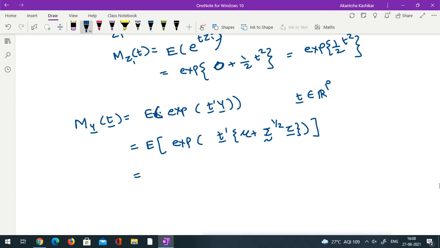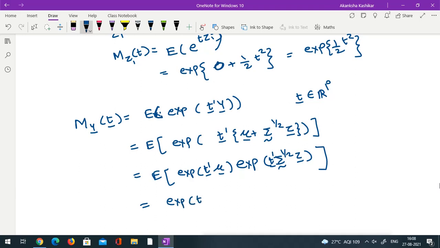So this would become e raised to t prime mu, because mu is also a vector, into e raised to t prime sigma raised to half z. Since t, mu, and sigma are all constants, e raised to t prime mu comes outside the expectation, and I'm left with expectation of e raised to t prime sigma raised to half z.